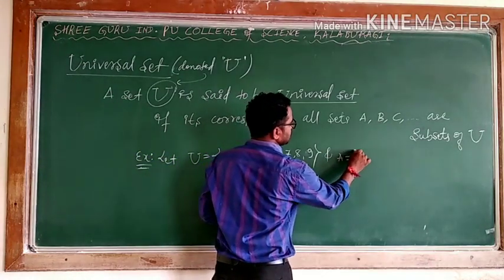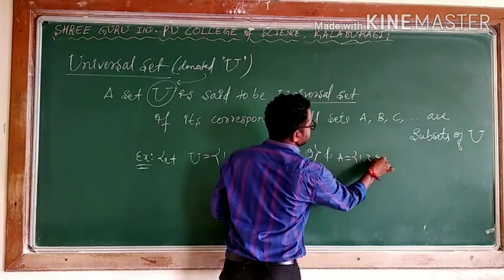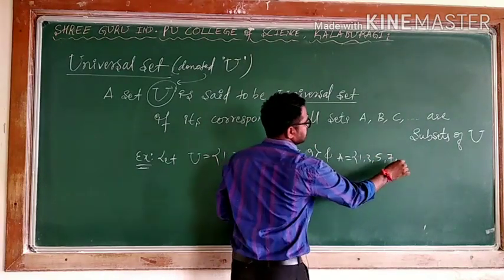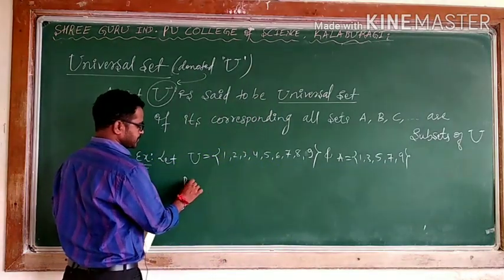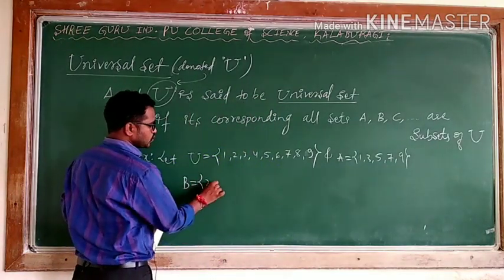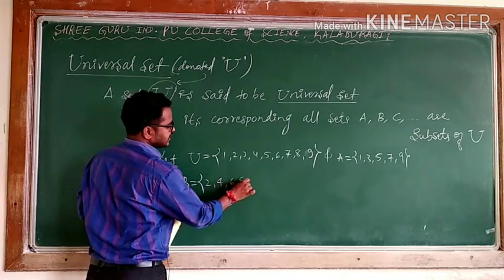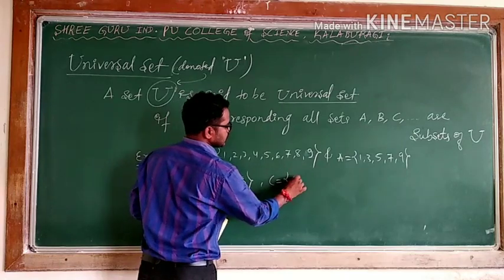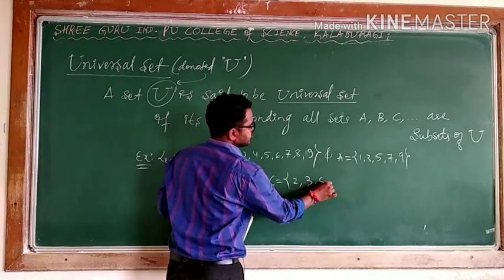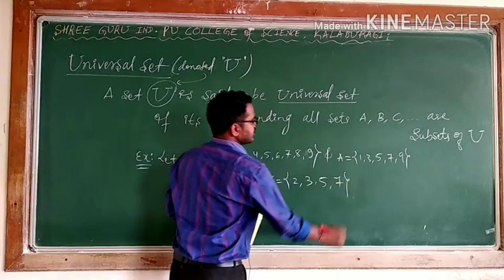A is equal to {1, 3, 5, 7, 9}. B is equal to, I will take {2, 4, 6, 8}. And C is equal to {2, 3, 5, 7}.